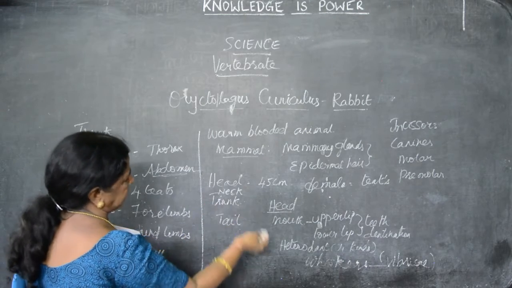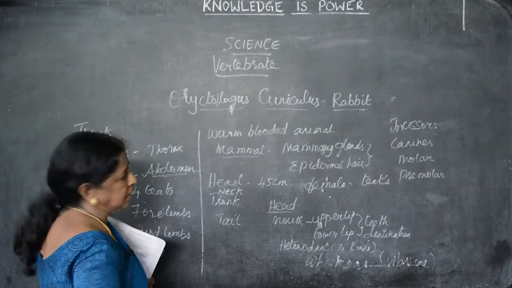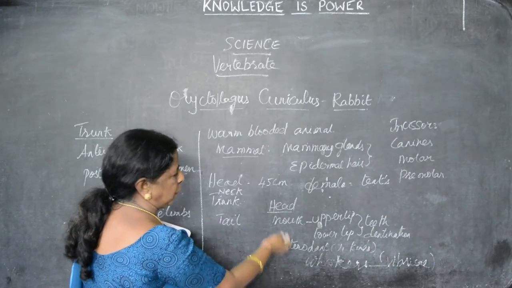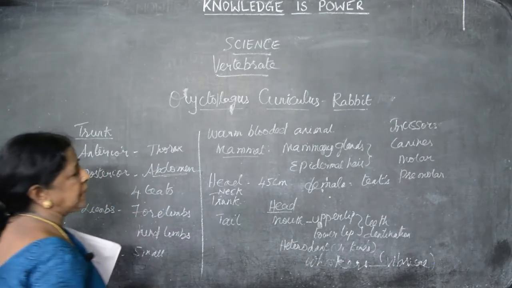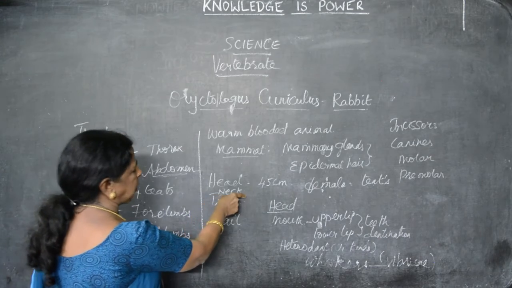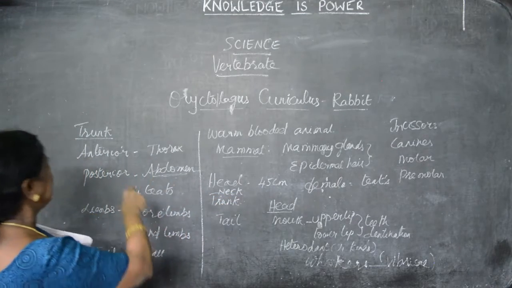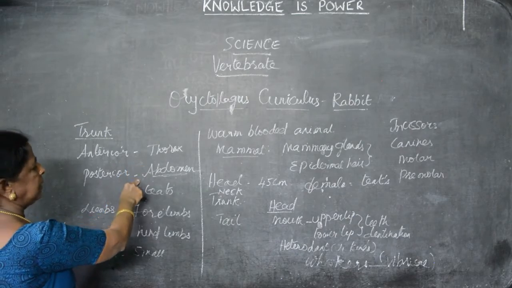In the head, as usual, we see the eyes, nostrils instead of a nose, and the mouth. In the mouth we have 4 kinds of teeth, known as heterodont. Next to the head are the neck and trunk. The neck is a small passage. The trunk has an anterior and a posterior part: in the anterior we see the thorax, in the posterior the abdomen.